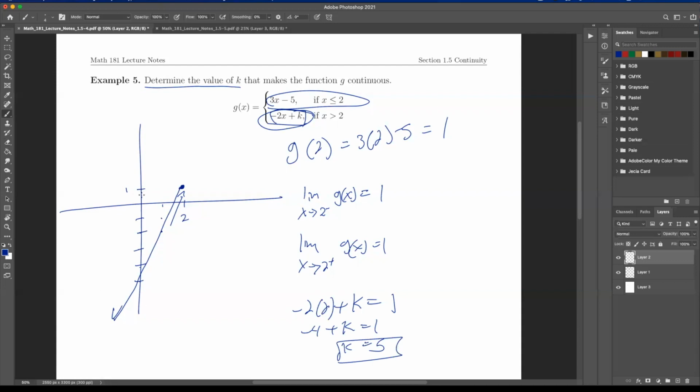And let's just graph this in real quick. So 1, 2, 3, 4, 5. And we go over 1, down 2, and then over 1, down 2. And then here we have our line, and it just continues on from here. Okay? So if we set k equal to 5, we'll get this graph. Does everyone understand my logic in doing this? Often you'll see piecewise functions in these homeworks where it says what value makes this continuous, and you choose a value in which the value as it approaches from the right equals the value when it approaches from the left.